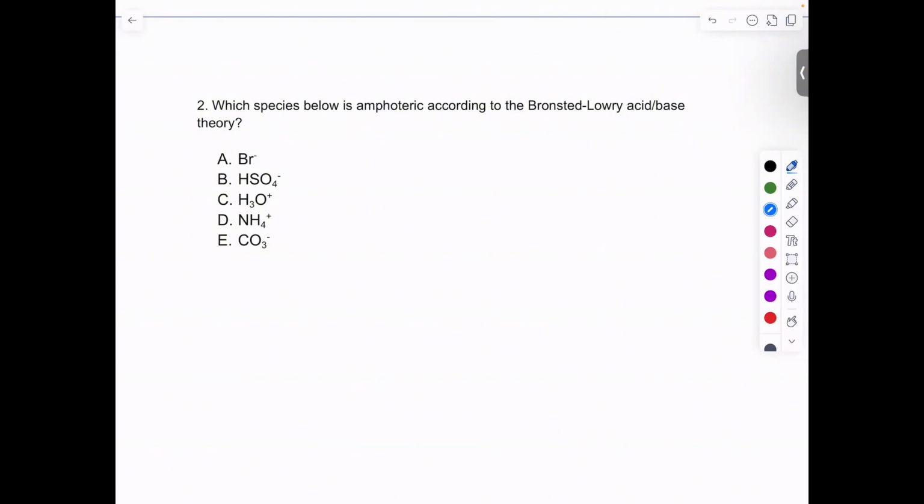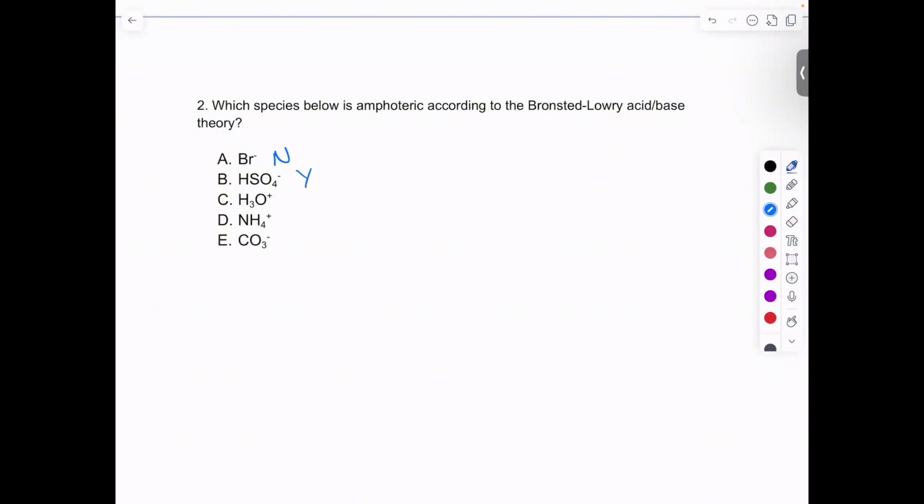Now Br-, for instance, option A, it can take on a hydrogen proton, but it clearly doesn't have a hydrogen proton to give away, so I'm going to put a big N for no. Option B, we have an H attached to an SO4, the sulfate anion with a minus charge. So this was most likely H2SO4 that already lost one hydrogen proton, but guess what? We could actually lose another, and we could also gain one to make H2SO4. So this is a very, very good candidate. I would just put a yes here.